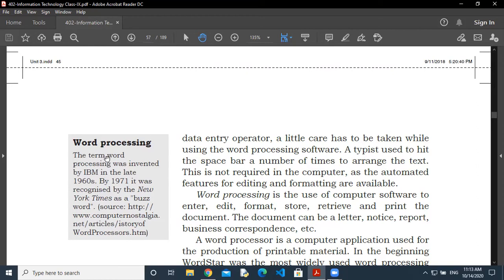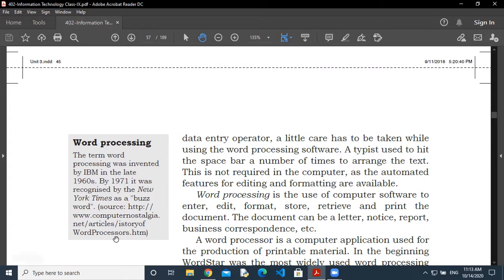One thing you have to know about word processing: it is software which is able to process words, which provides the facility to type the text and to make changes in the text. You can format it, store it, retrieve it and print it whenever you require. Such software is called word processing software. The term word processing was invented by IBM in the 1960s, and by 1971 it was recognized by the New York Times as a buzzword.